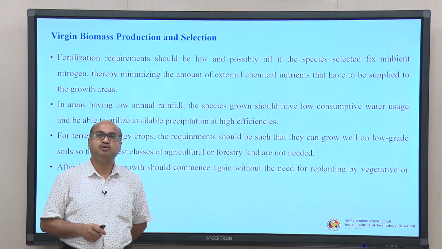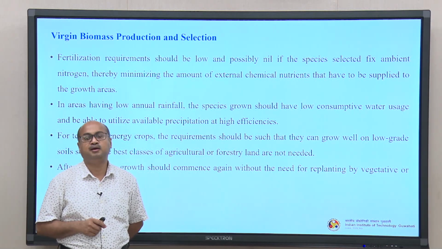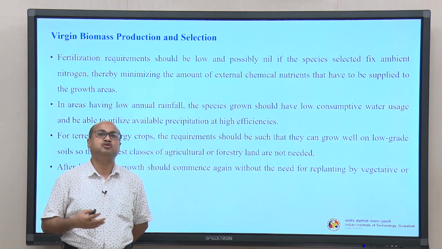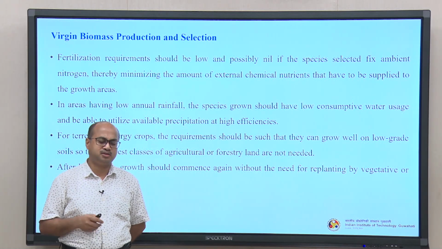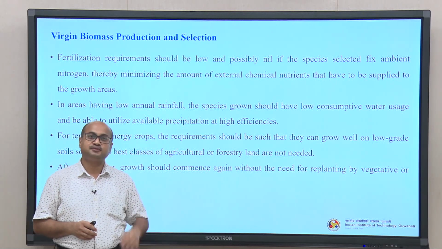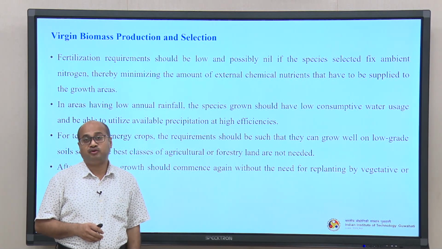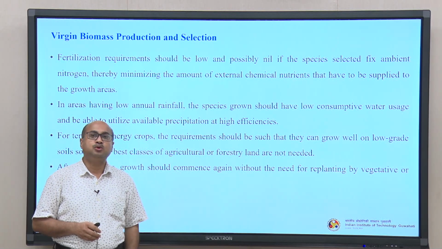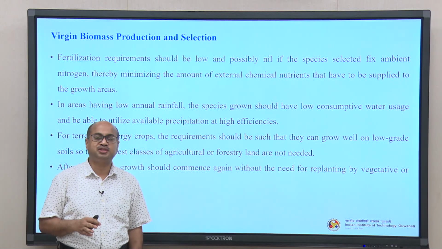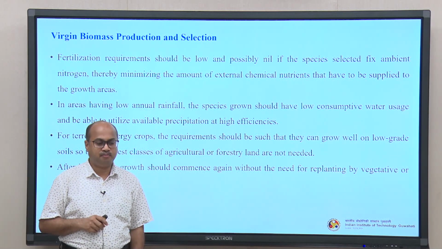So, in no way are we going to use that land for biomass production, or growing energy crops or some other biomasses. Okay. So, we must look for lands which are either barren or not fertile enough to grow the traditional crops. Those types of lands are sufficiently available. So, this is one point.